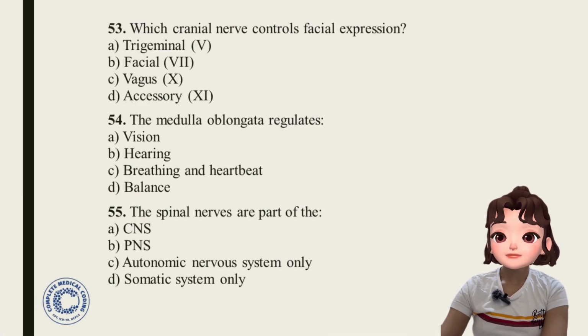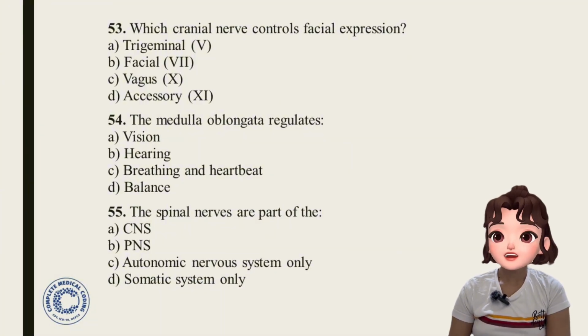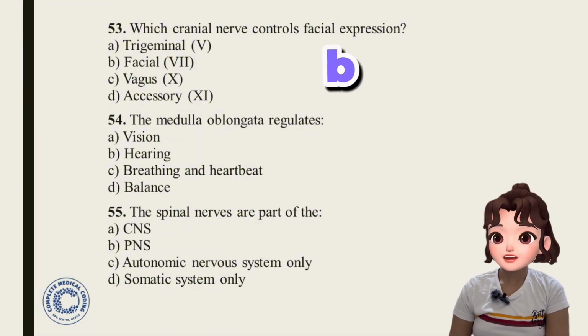Question 53. Which cranial nerve controls facial expression? Trigeminal, facial, vagus, accessory. Which cranial nerve controls the facial expression? It's the facial nerve. Answer is option B, facial. Number 7 nerve.